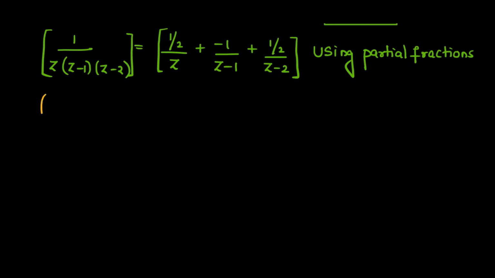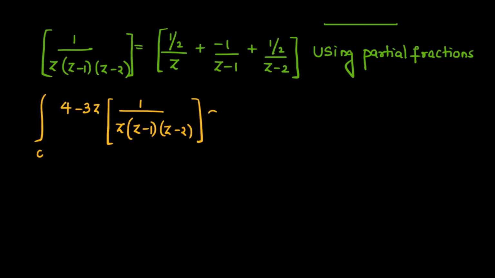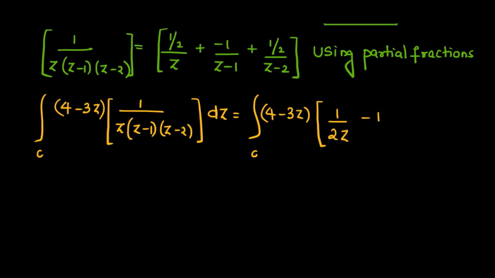So therefore integral of c (4 minus 3z) times 1 by z(z minus 1)(z minus 2) dz is now written as integral of c (4 minus 3z) times (1 by 2z minus 1 by (z minus 1) plus 1 by 2(z minus 2)) dz.